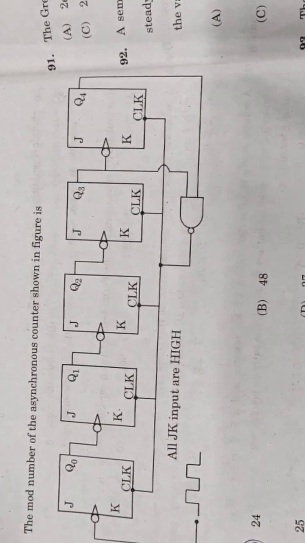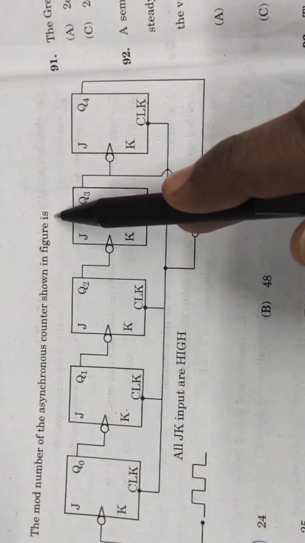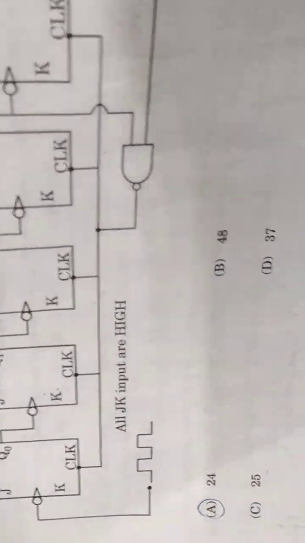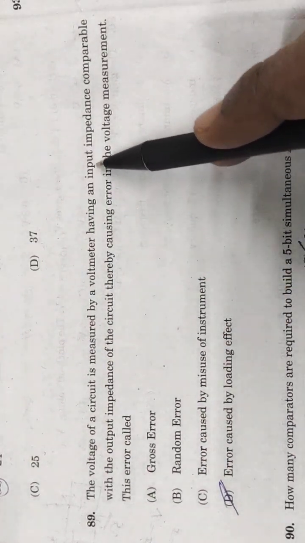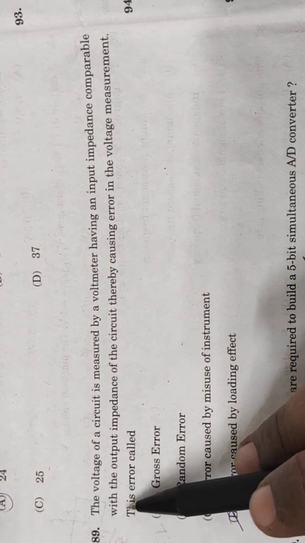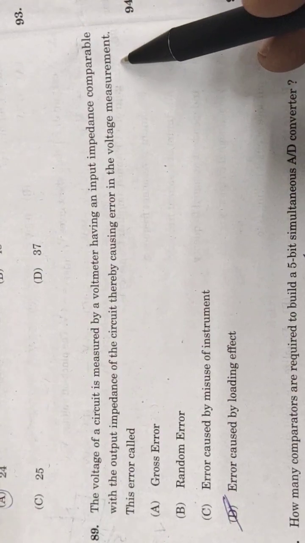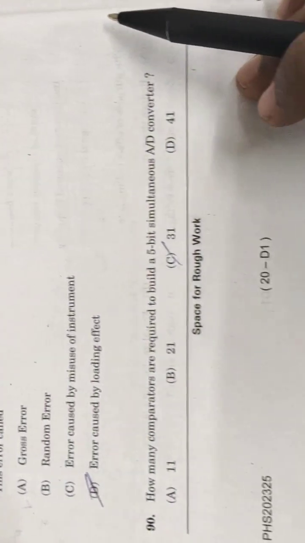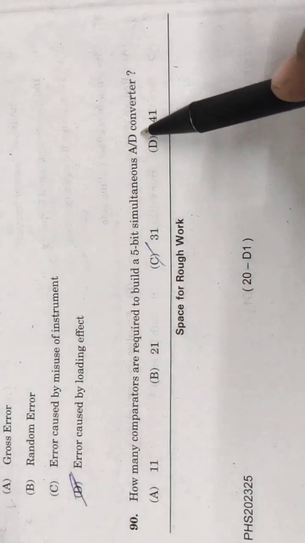And question number 88, the mode number of the asynchronous counter shown in the figure is, option A is correct, 24. And 89, the voltage of a circuit is measured by a voltmeter having an input impedance comparable with the output impedance of the circuit, thereby causing error in the voltage measurement. This error is called error caused by loading effect. How many comparators are required to build a 5-bit simultaneous AD converter? Option C is correct, 31.